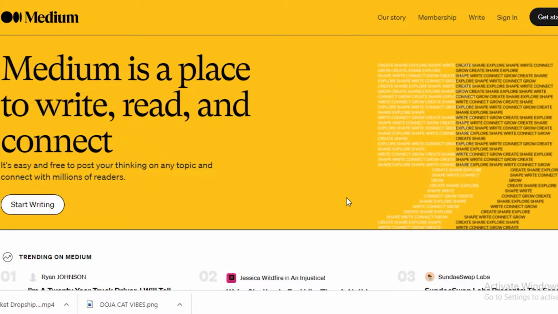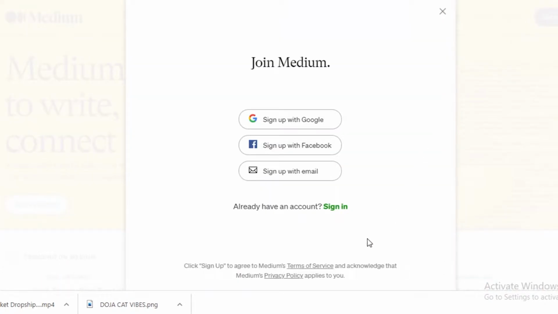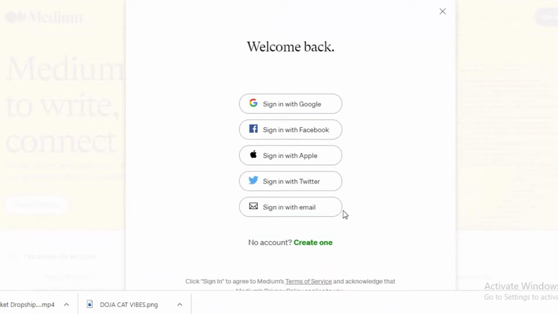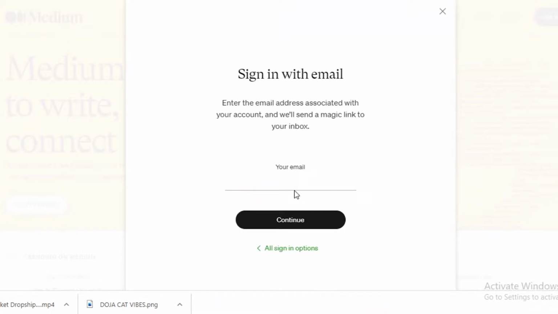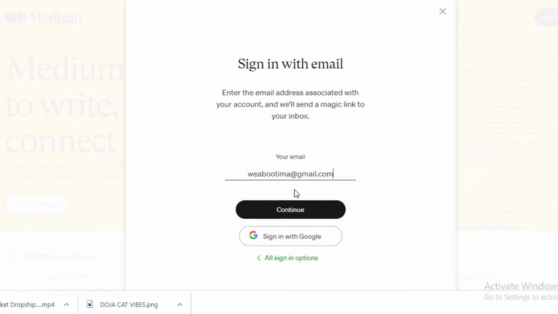Now, once you have your affiliate link, you're going to head on over to medium.com. And medium.com is a great platform to actually start promoting your product. What you're going to do is you're just going to click on get started over here. Now you can sign up with Google, Facebook, or your email account. I already have the account, so I'm just going to click on sign in, and I'm just going to sign in to my account. Now I'm going to continue.